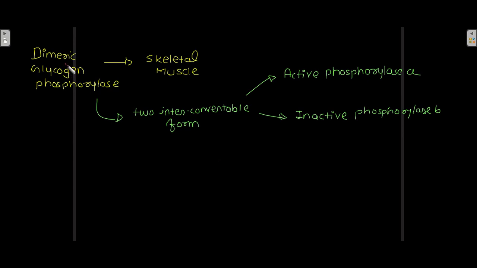Now the dimeric glycogen phosphorylase of the skeletal muscle exists in two interconvertible forms: active phosphorylase a and inactive phosphorylase b. Phosphorylase a is the active form, and phosphorylase b is the inactive form of the dimeric glycogen phosphorylase which exists in skeletal muscle.